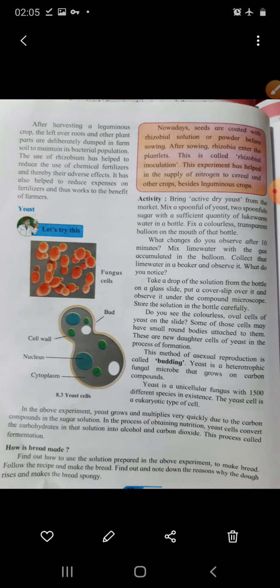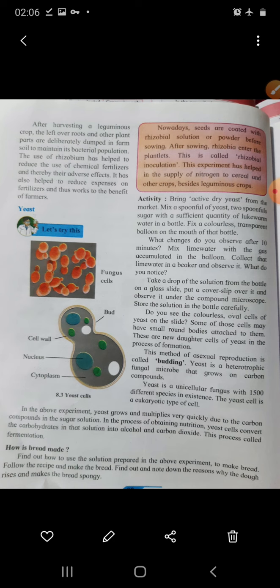This experiment has helped in the supply of nitrogen to cereal and other crops besides leguminous crops. Besides leguminous crops, other plants also get nitrogen by adding this bacteria, and this is called rhizobial inoculation.